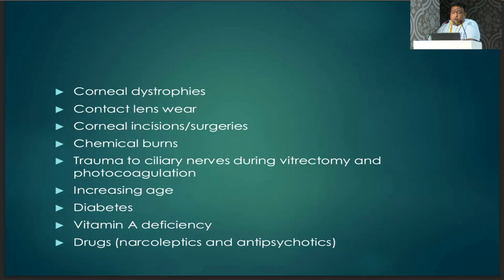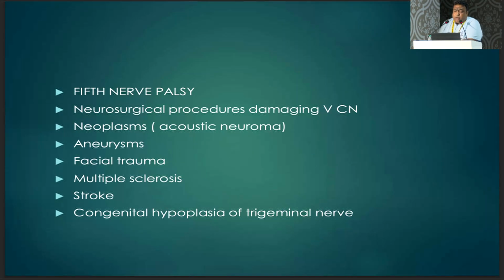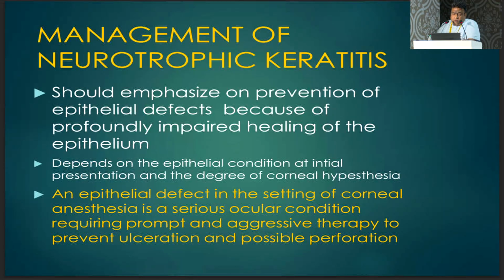So various types of corneal dystrophies, regular long-term contact lens wearers. Then there are corneal incisions, surgeries, chemical burns, and trauma to ciliary nerves during vitrectomy and photocoagulation. Increasing age, diabetes, vitamin A deficiency, and drugs like neuroleptics and antipsychotics all cause reduction in corneal sensitivity. Then again, fifth nerve palsy due to neurosurgical procedures damaging the fifth cranial nerve. There could be neoplasms; acoustic neuroma is the most common. Then aneurysms, facial trauma, multiple sclerosis, stroke, and congenital hypoplasia of the trigeminal nerve.